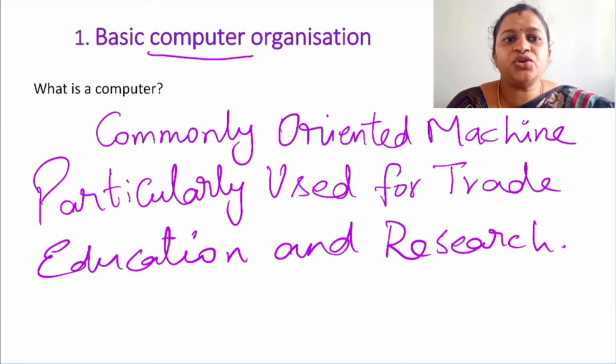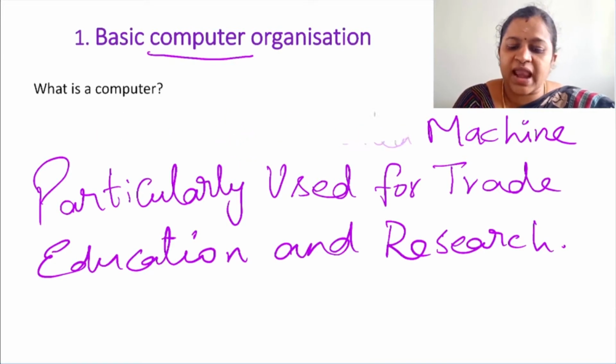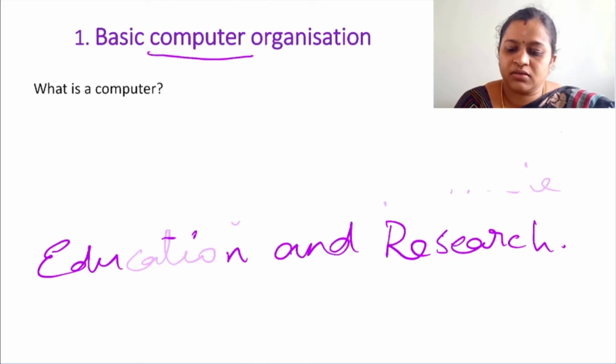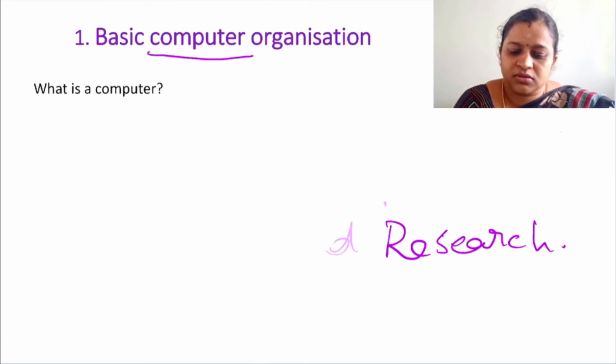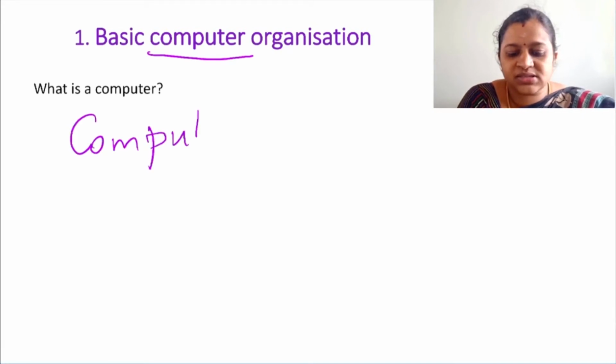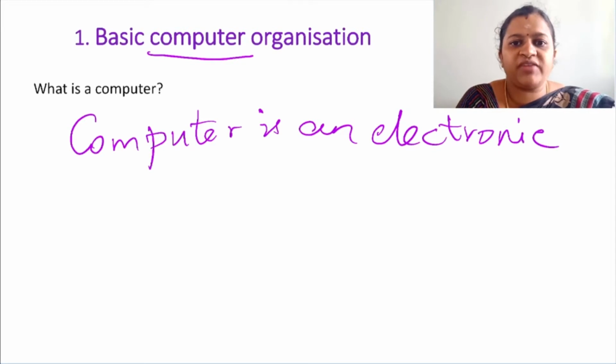Now if you are asked to define computer, what is meant by computer? So technically you have to write it this way. Computer is an electronic device. Why is it an electronic device? It can be operated only with the help of electricity.